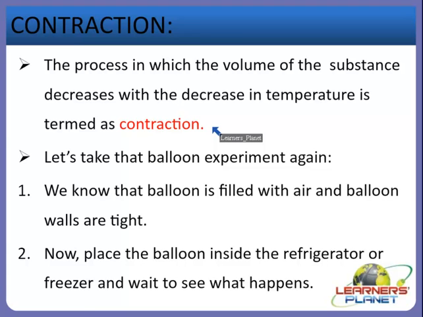But here, the volume of the substance decreases with the decrease in temperature, because here contraction occurs, right? So this is actually termed as contraction. The substance will contract when there will be decrease in temperature. The volume of the substance will also decrease, means it will contract, and this process is termed as contraction.